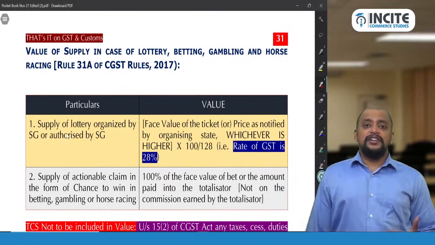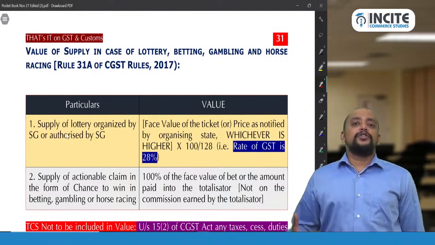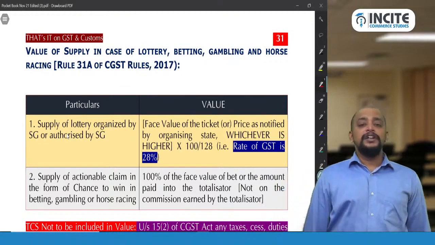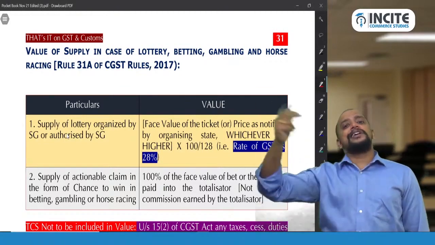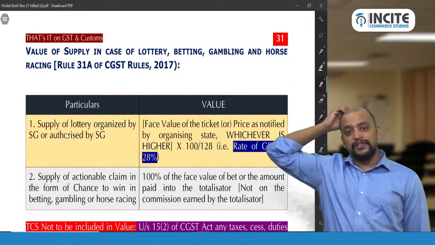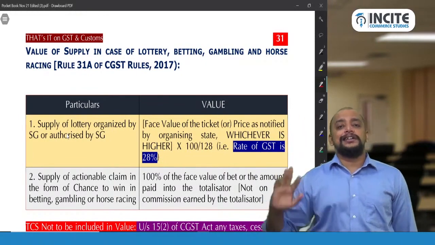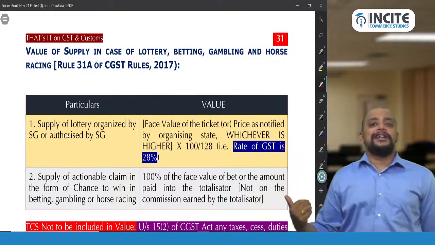Generally, the face value of the ticket and the price notified by the organizing state, the lower one is taken. So we will take face value. If the price notified by the organizing state is higher, we will take whichever is higher, the price notified by the organizing state. Into 28 by 128 is the GST, meaning into 100 by 128 is the value.